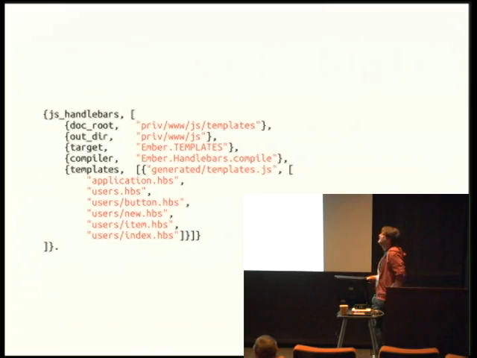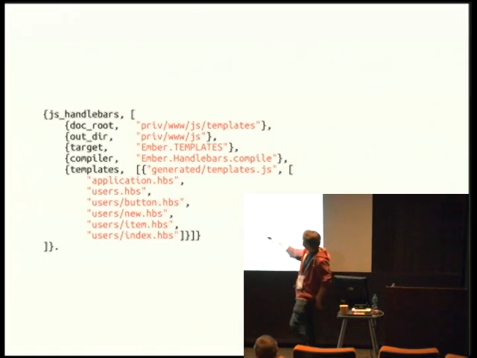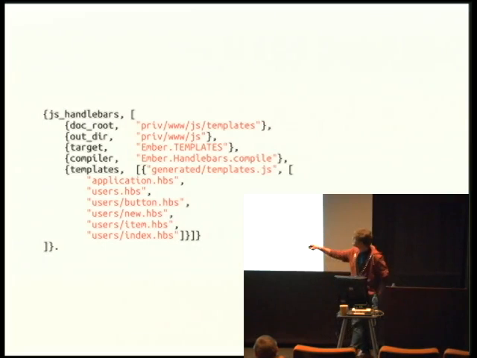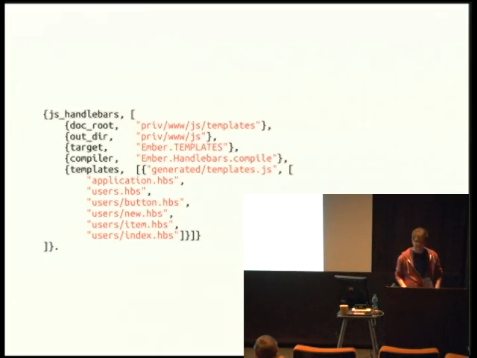You have a document root, which tells it where the templates live. You tell it where you want this compiled code to go out. We have a target, which tells it how to preface the modules. We have a compiler, which just wraps it in a closure that's got this wrapper around it. And then this template is a list of 2-tuples, and the tuple says what we want the output file name to be, generated templates.js, and what we want the input files to be. So we say, take all these handlebars templates, wrap them in this closure, bundle it into this file, and voila, it works in the build process.